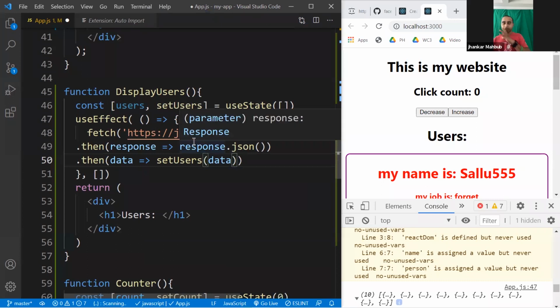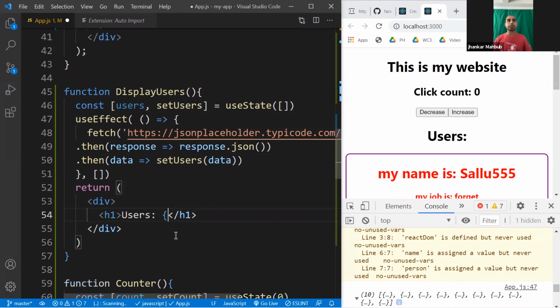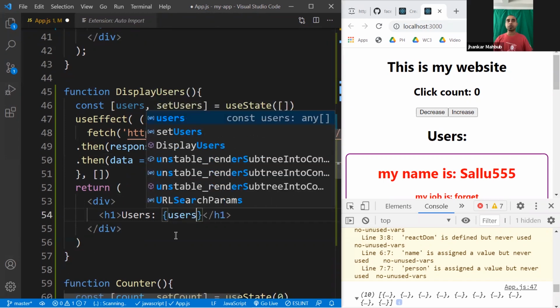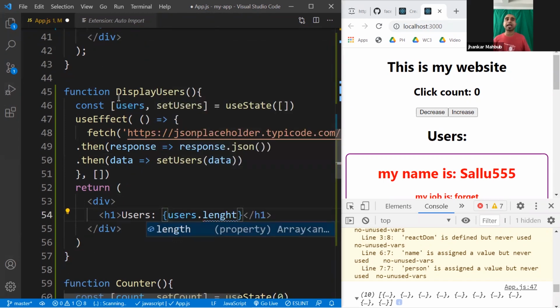In that case, if data is successfully loaded, you will see all the users data is set to the state. And here you can see the number of users there. So dynamically you can say users.length, because this is an array, and on the array you can check how many elements there are.